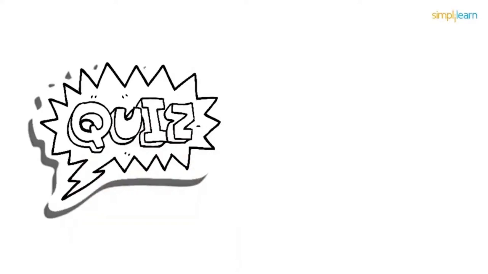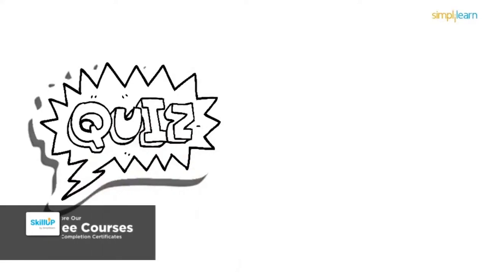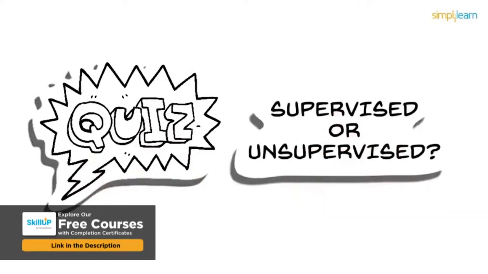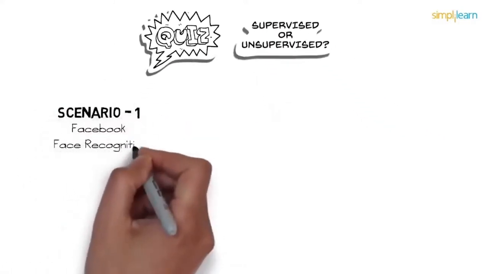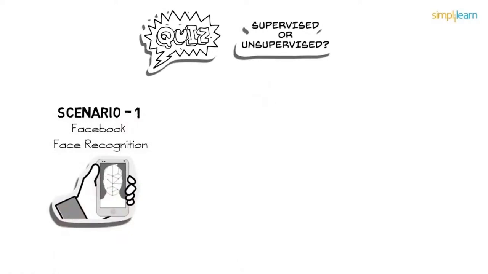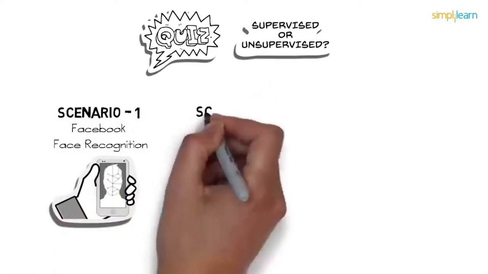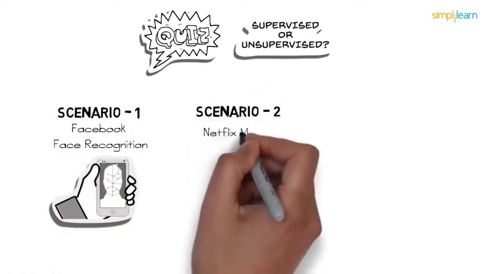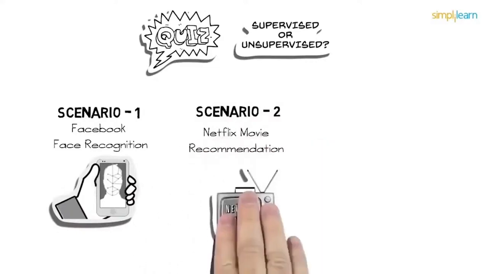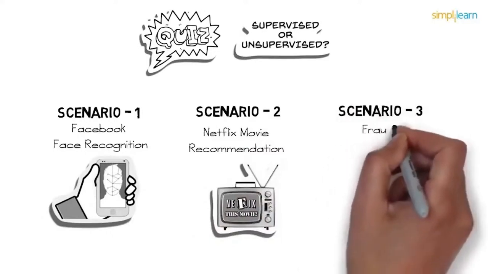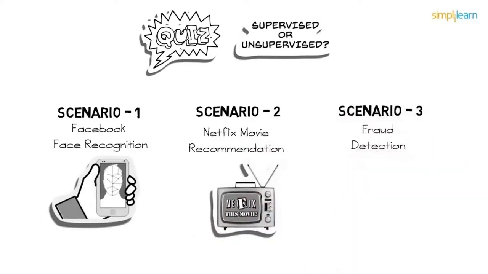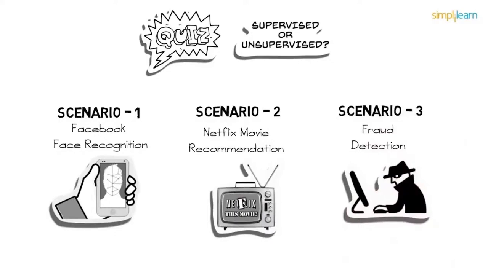So let's have a quick quiz. You have to determine whether the given scenarios uses supervised or unsupervised learning. Simple, right? Scenario 1. Facebook recognizes your friend in a picture from an album of tagged photographs. Scenario 2. Netflix recommends new movies based on someone's past movie choices. Scenario 3. Analyzing bank data for suspicious transactions and flagging the fraud transactions. Think wisely and comment below your answers.